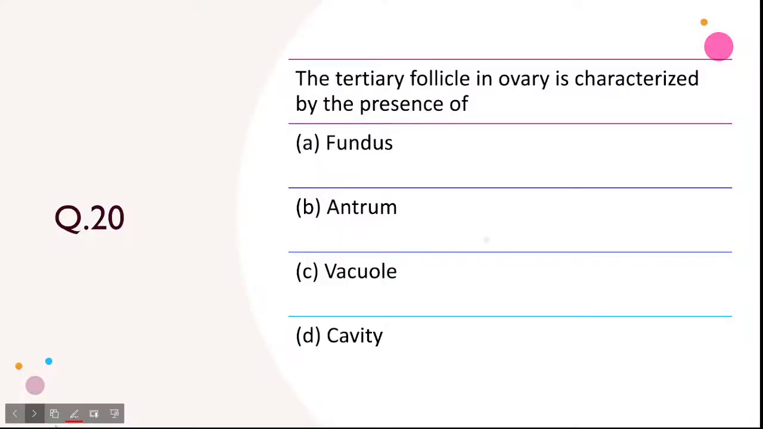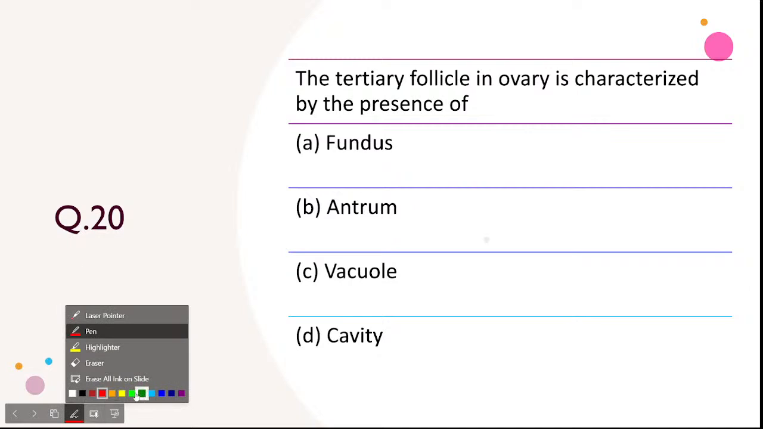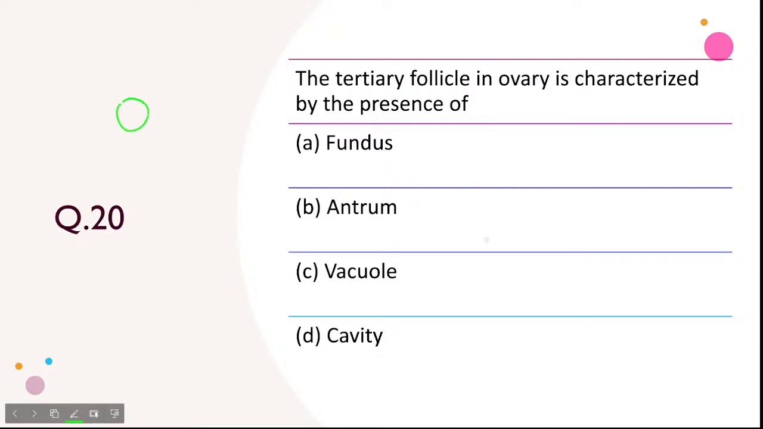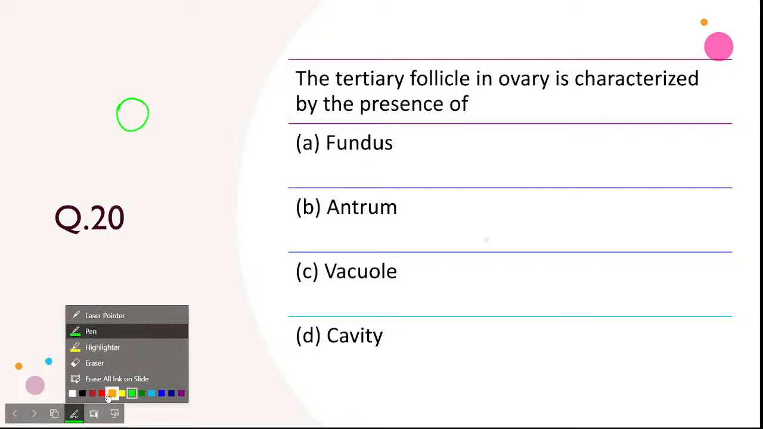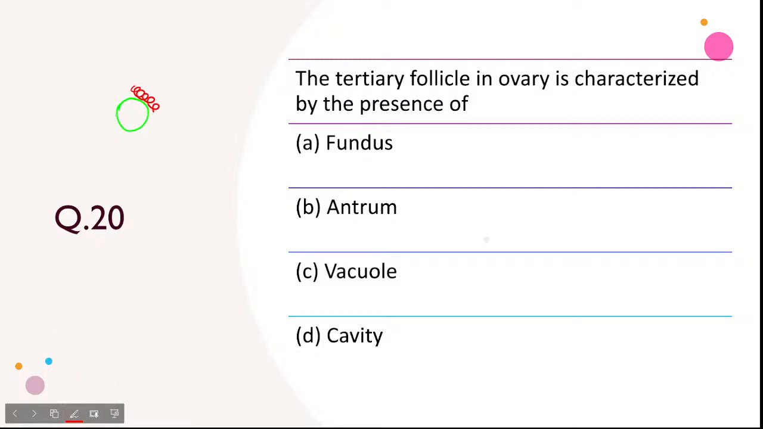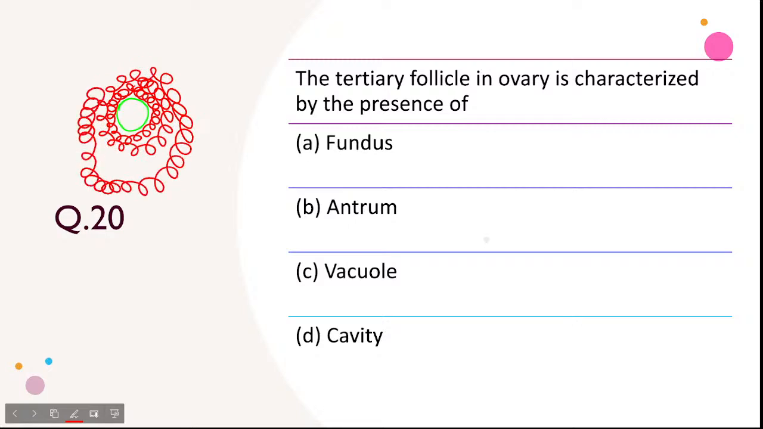The tertiary follicle in the ovary is characterized by the presence of what? If it is a tertiary follicle, let me draw it, using a different color. This is the tertiary follicle, which will be surrounded first by granulosa cells. These granulosa cells are highly proliferative in this tertiary stage, and they will have an antrum.